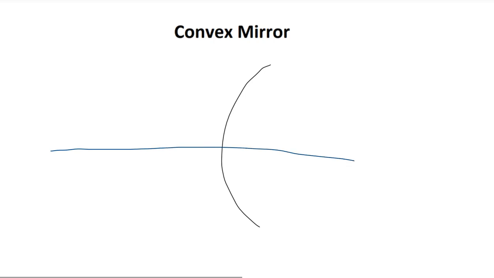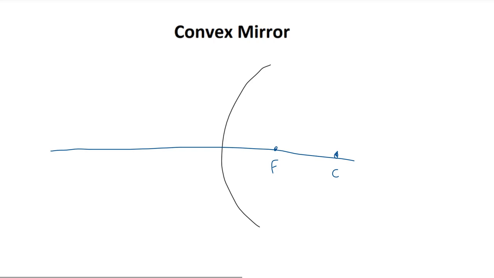Next, I would like to consider the other type of spherical mirror, namely a convex mirror. As I already stated, a convex mirror is, if you like, a concave mirror that is turned 180 degrees, as I've shown here. As this mirror is now curving, if you like, to the right, both the center of curvature and the focal point are in a sense virtual. They are behind the mirror on the right as I've drawn here.